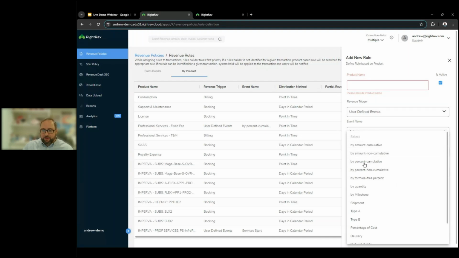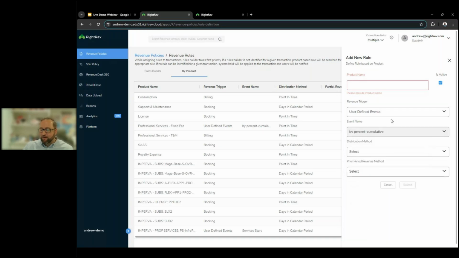Like I mentioned on the fixed fee item, we could do a percentage complete and do that as cumulative, or we can define additional events in the next screen that I'll show you to really give you, again, that kind of infinite way of configuring RightRev to meet your needs. So as long as these events can flow into RightRev from your other systems, we can kick off revenue and trigger revenue from those events.